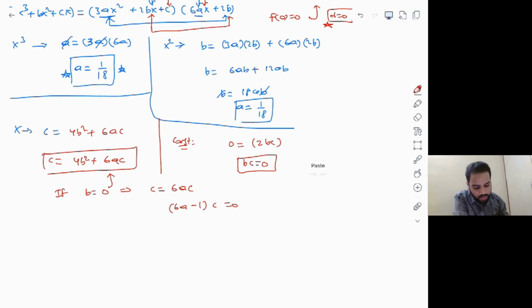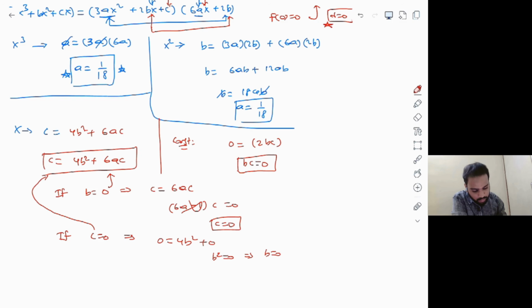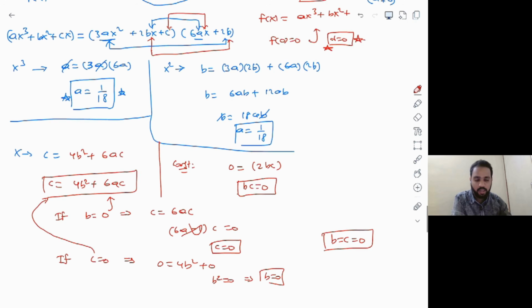But clearly here we got a is equal to 1 by 18, so which will make this not equal to 0. That means c will be equal to 0. So let's see what happens if c is equal to 0 is kept in this condition. We get 0 is equal to 4b square plus 0. And finally, we get b square is equal to 0, which implies b is equal to 0. So from here, we have a very important conclusion. In either of these cases, either if b is equal to 0 or c is equal to 0, we are arriving at the same conclusion that both of them must be simultaneously equal to 0. So which makes our calculation part while integrating somewhat better.